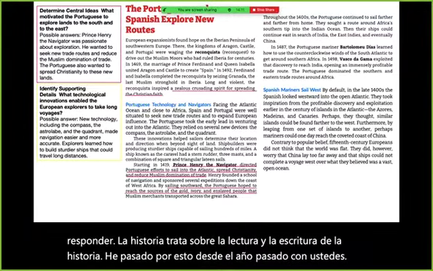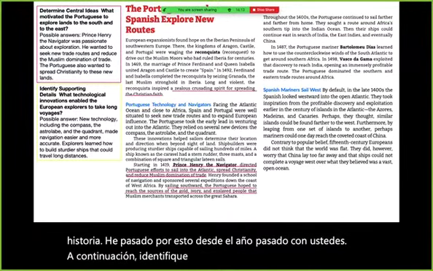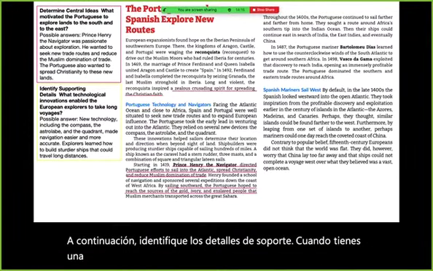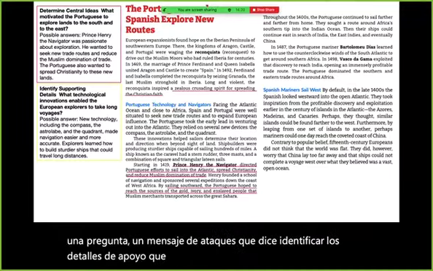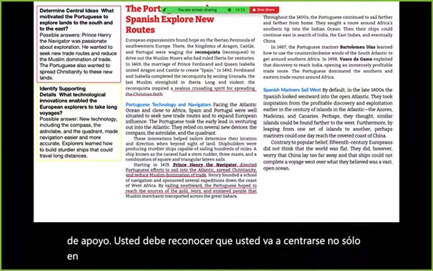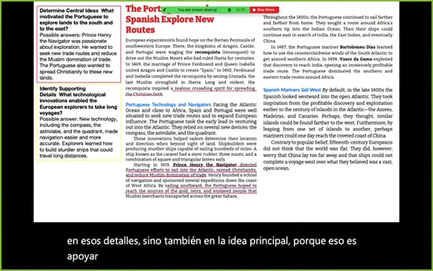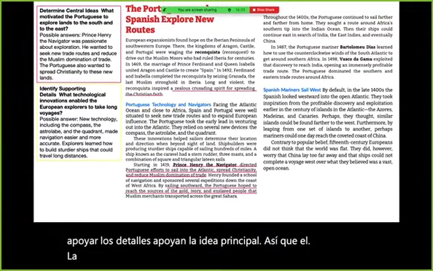Next, identifying supporting details. When you have a question, a prompt, a task that says identify supporting details, you should recognize that you are going to be focusing not only on those details, but also on the main idea, because the supporting details support the main idea. So the question is, what technological innovations enabled the European explorers to take long voyages?